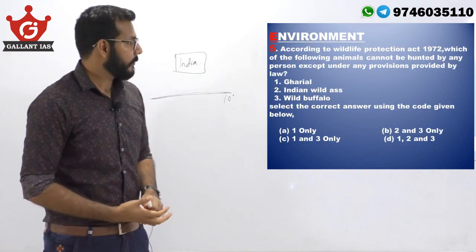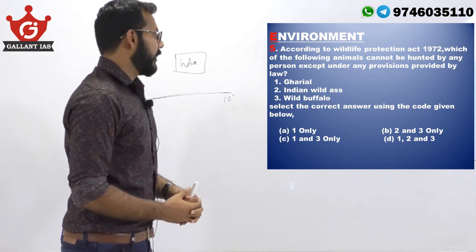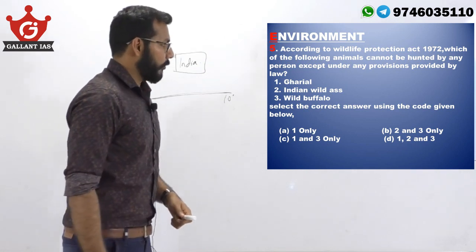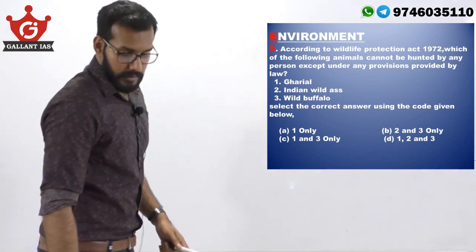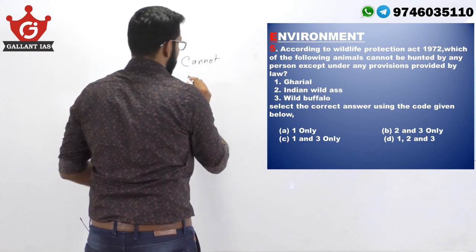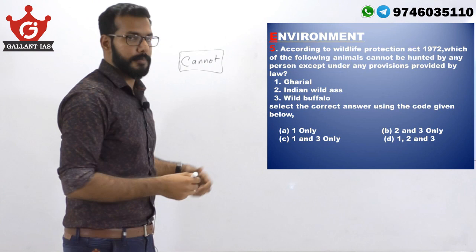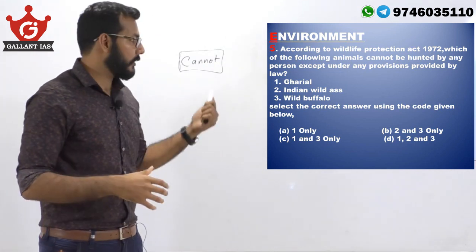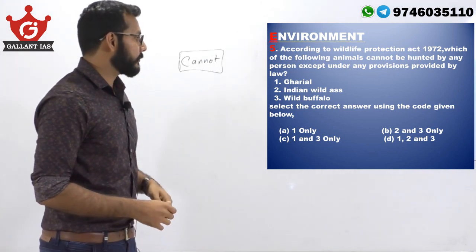It's from environment. According to the Wildlife Protection Act of 1972, which of the following animals cannot be hunted by any person except under any provision provided by law? They are asking which cannot be hunted. You have to be very careful when you read the question. One word can make all the difference. So you have to take extra care when you read it the first time. They are asking which of the animals cannot be hunted.